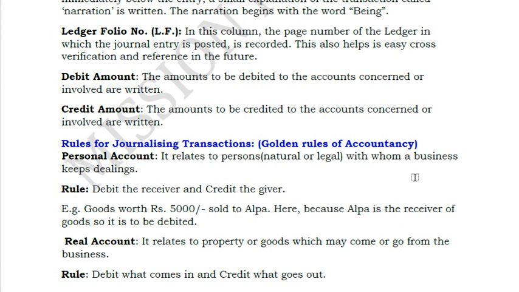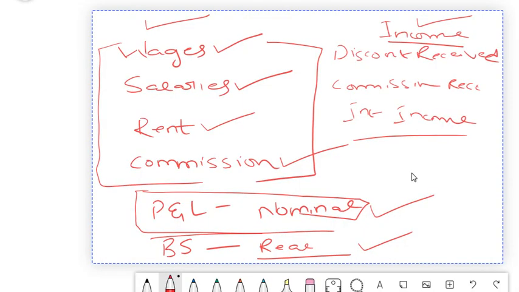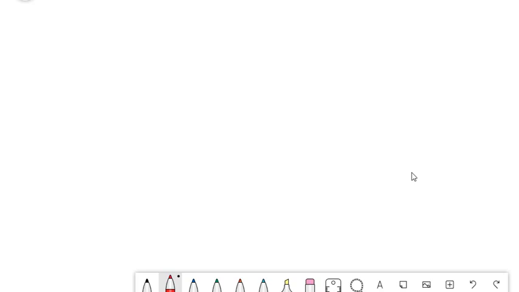So here there are 3 important golden rules of accounting. We will cover that now. This is the most important part which you need to pay attention to. The first account that we saw in our previous few minutes was the personal account, isn't it?